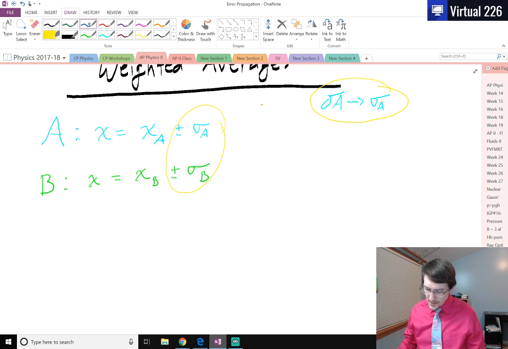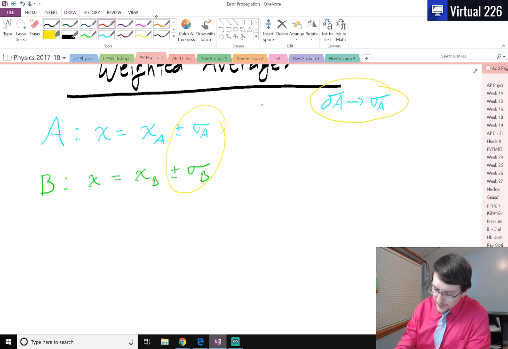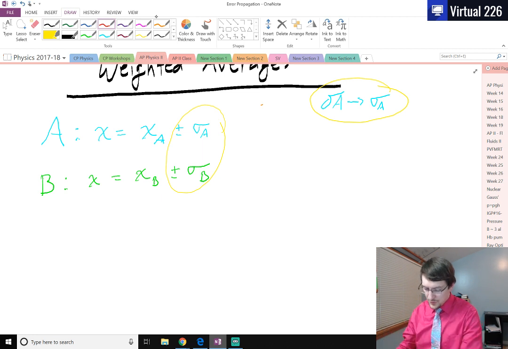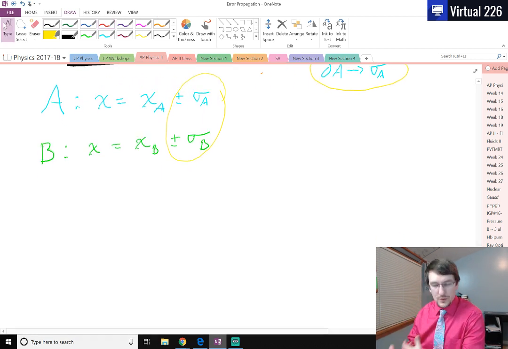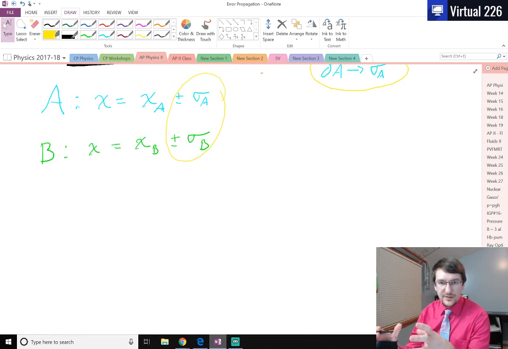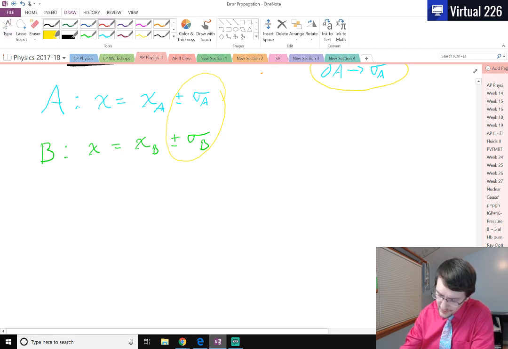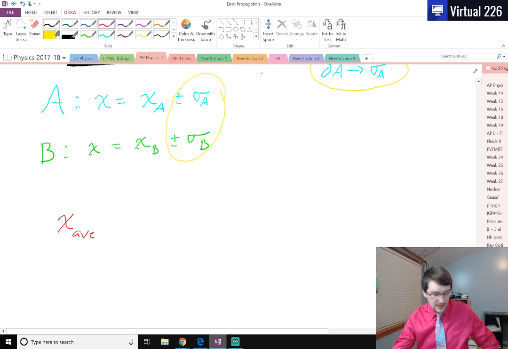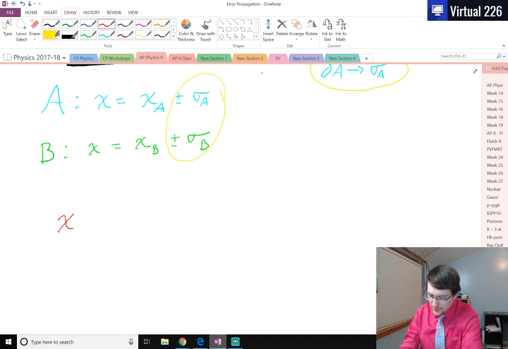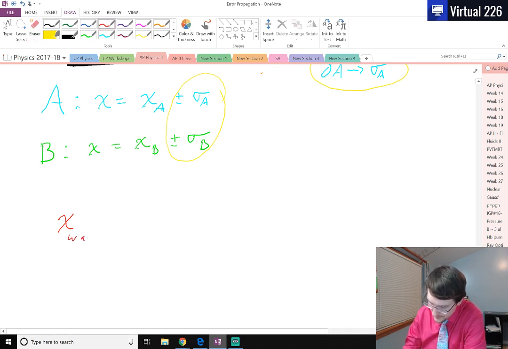Okay? What we can do to find the new scientific true value of whatever we're looking for, what we claim to be the new accepted value, is we need to find what we're going to call the weighted average. So this is the weighted average, WAV.